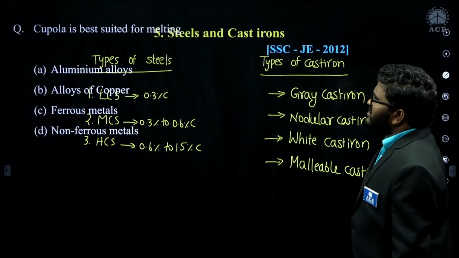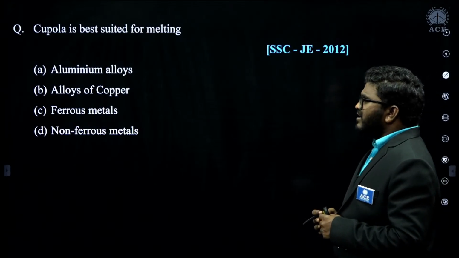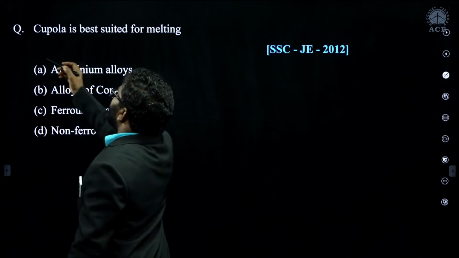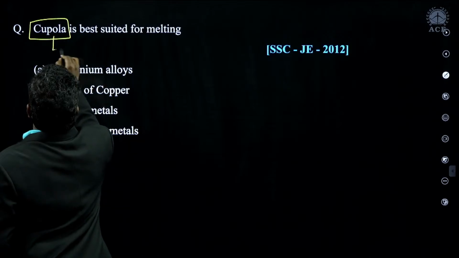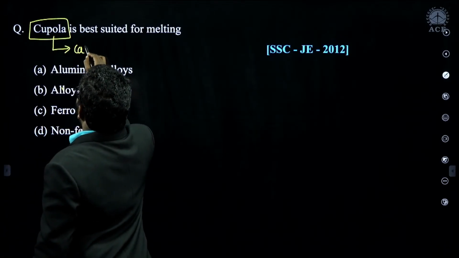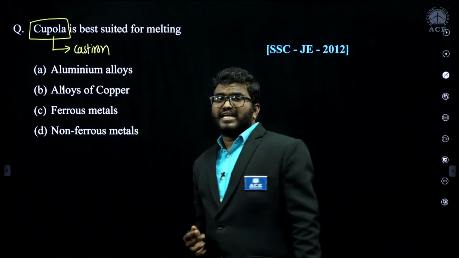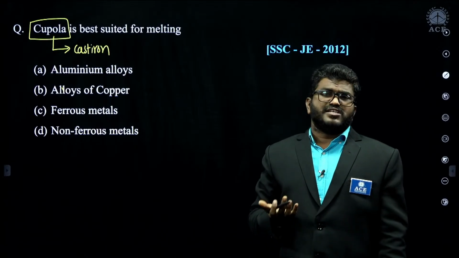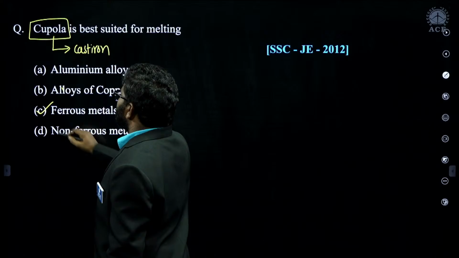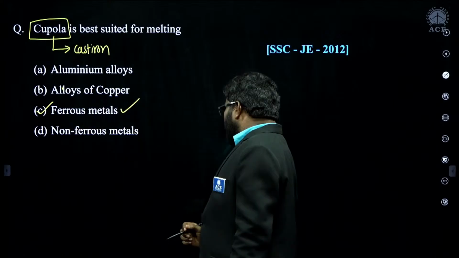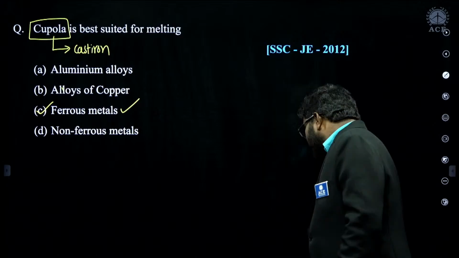Right. Now we will see the questions. Now see here. Cupola is the best suited for melting of... Remember, cupola is a furnace that is used to melt cast iron. Cast iron is produced from the cupola. Cast iron is a ferrous alloy, an iron carbon alloy. So the correct answer for this is C. Cupola is best suited for ferrous alloy.